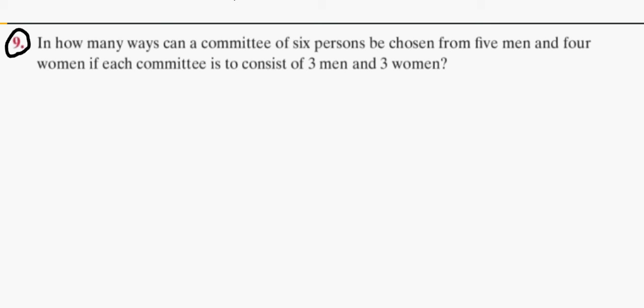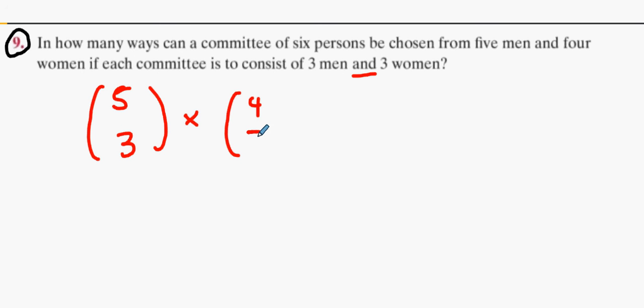Okay, 6 persons to be chosen from 5 men and 4 women. 5 men choose how many? 3. And means multiply. 4 women choose 3. And your answer is 40 ways. We all good with that? Okay.